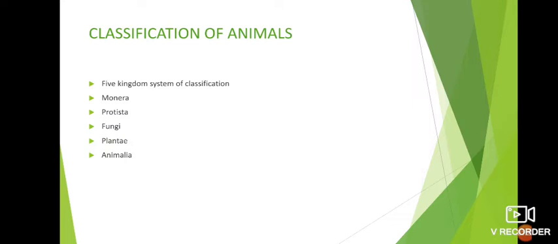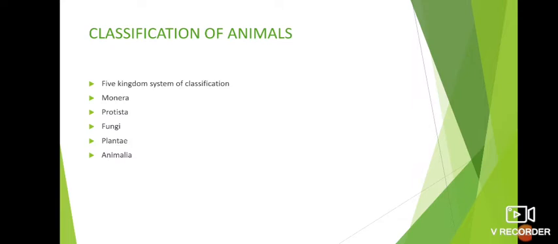The branch of zoology which deals with identification, classification, and nomenclature of animals is called taxonomy or systematic zoology. Systematic zoology is necessary for identification of animals, to know their characters, and it also provides a lot of information in a condensed form.